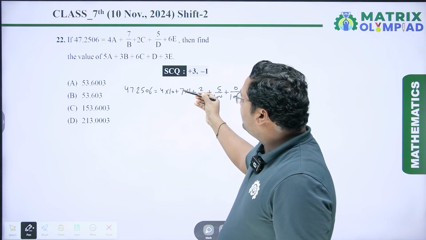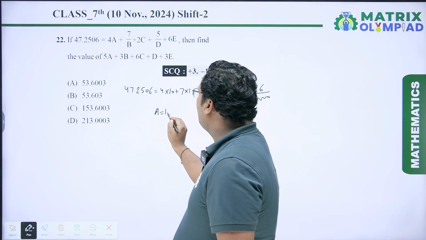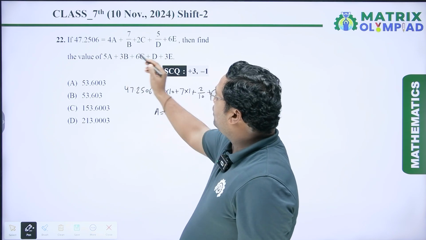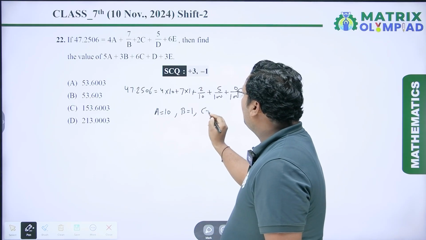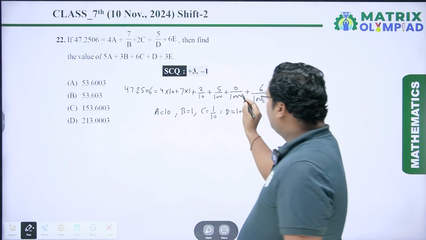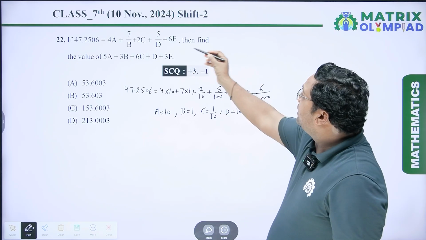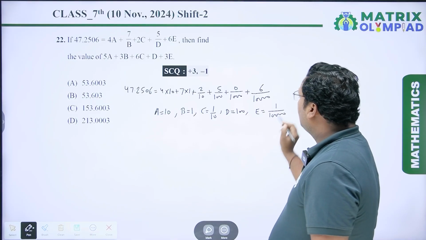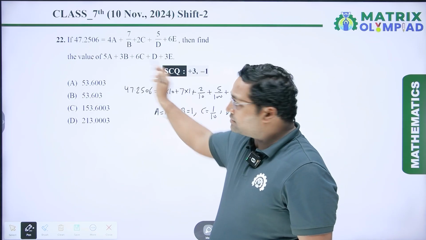Now we have to compare this result to the given question. So from here we will get a equal to 10, because it is 4 into 10 and it is 4 into a. So from here a equal to 10. Similarly b equal to 1, c equal to 1 by 10, d equal to 100, and this value is not given, so here this value is not written, and e equal to 1 upon 10,000. Now we have to put these values in this question.